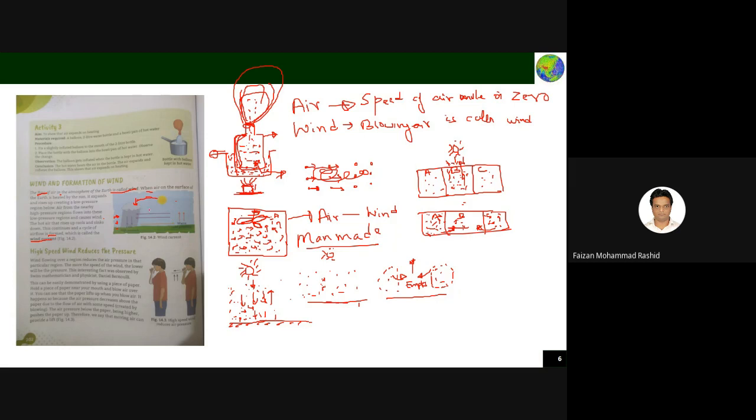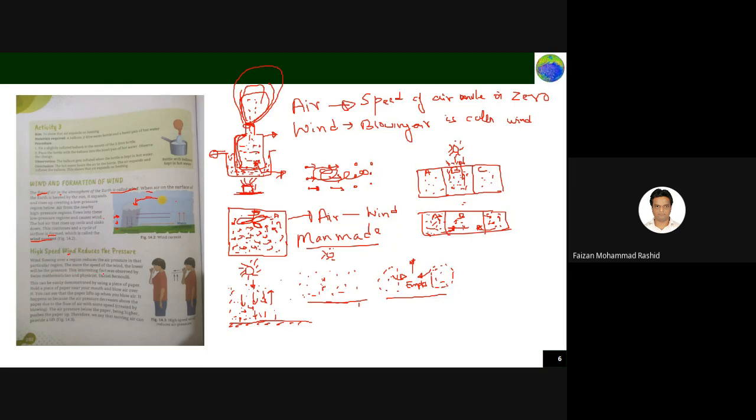This is called wind current, or wind cycle. Due to sunlight the air molecules get heated up and rise, then get colder and come down again. High speed wind reduces the pressure. Wind blowing over a region reduces the air pressure in that particular region. The more the speed of the wind, the lower the pressure.